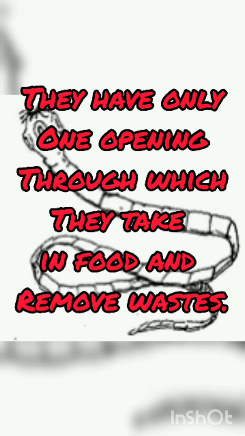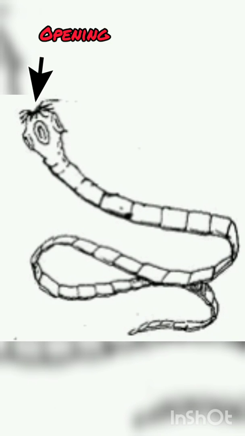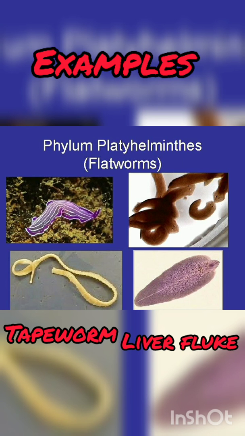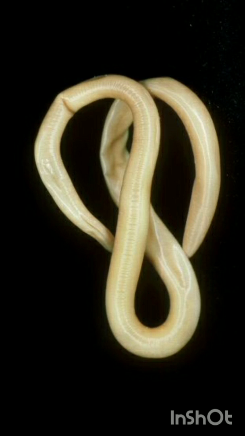Flatworms have only one opening through which they take in food as well as remove waste products. Examples of members of phylum Platyhelminthes are tapeworm and liver fluke. Both are parasites. The next phylum is phylum Nematoda, commonly known as roundworms.